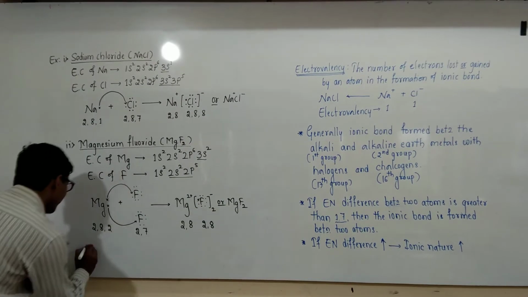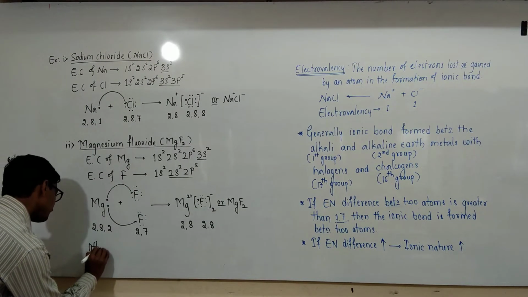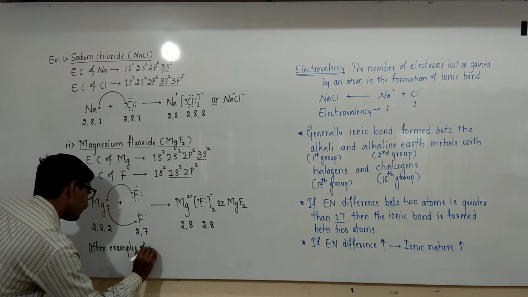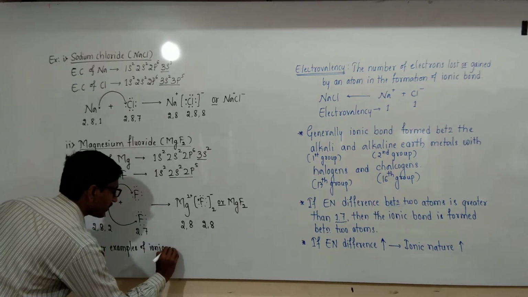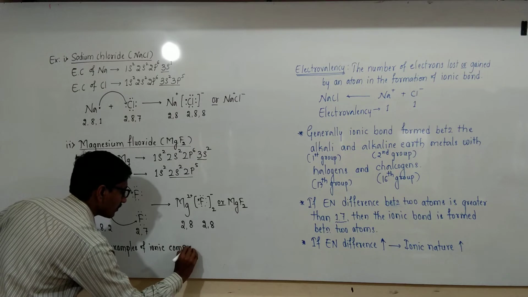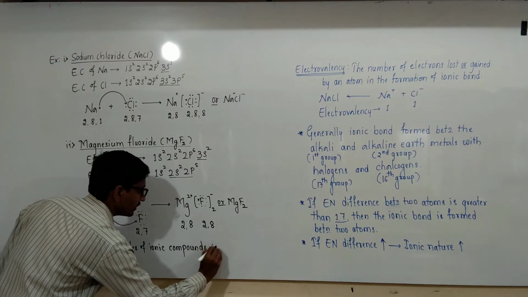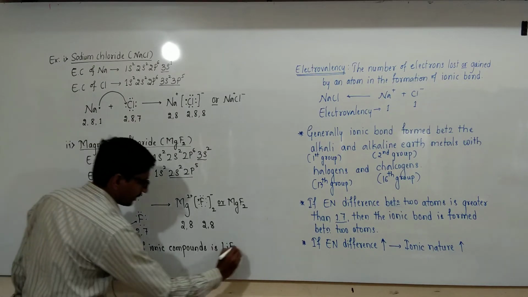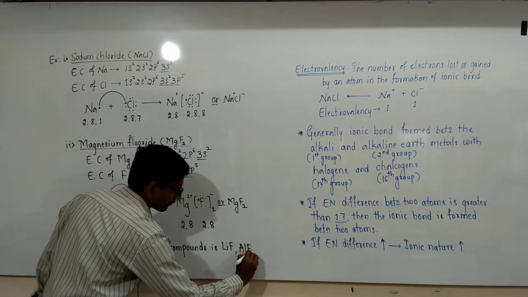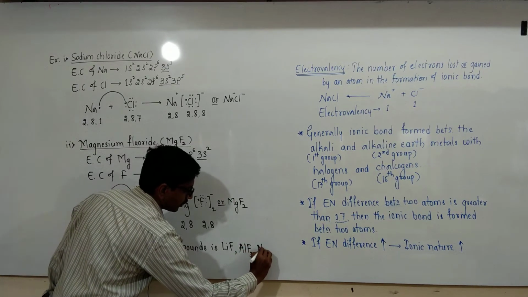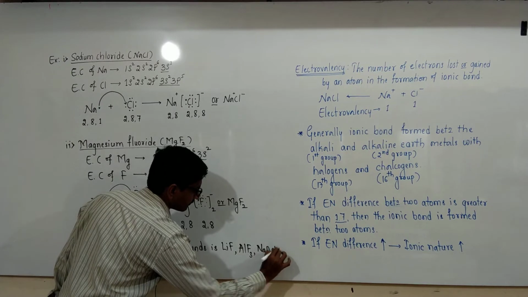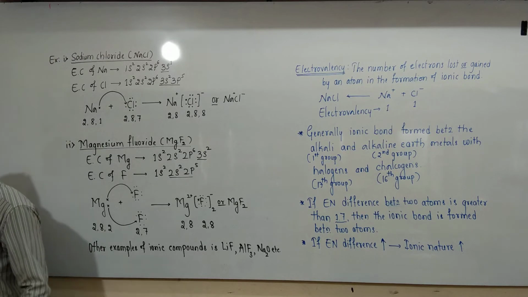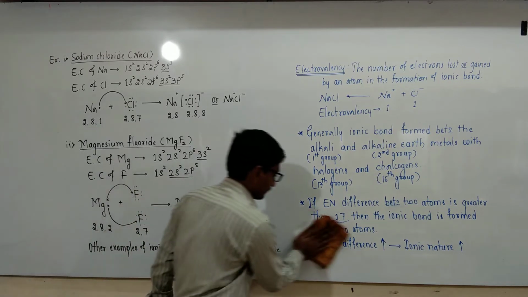Okay, and some other examples of ionic compounds are LiF, AlF3, Na2O, etc. These are some other examples of ionic compounds or ionic bonds.